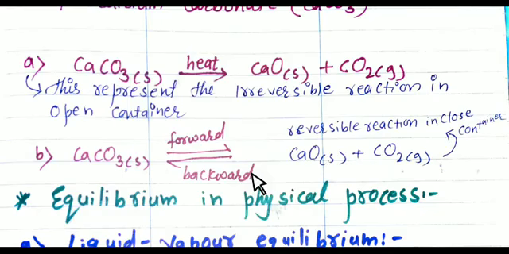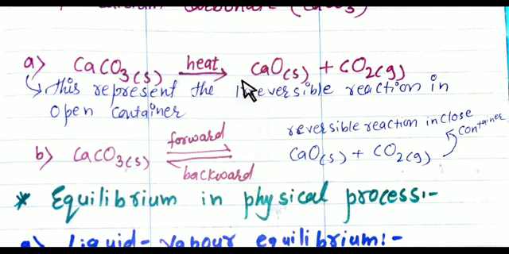So students, consider when you decompose calcium carbonate in an open container. Does decomposition occur in that open container? What actually happens is that decomposition of calcium carbonate occurs and carbon dioxide can escape away, and we do not get calcium carbonate back. So it is known as a reversible reaction.